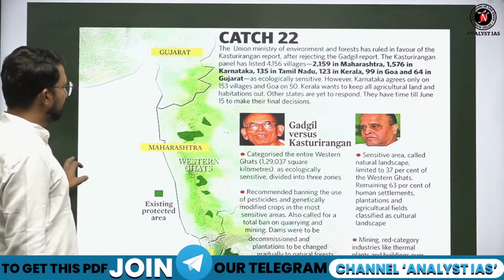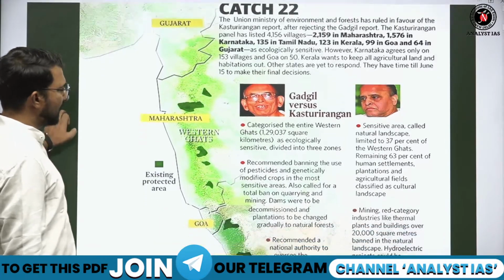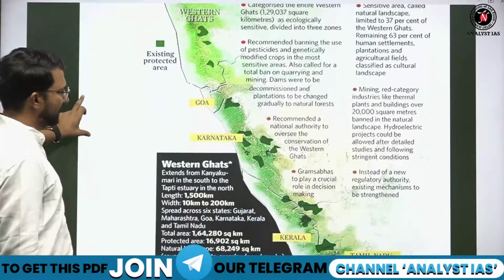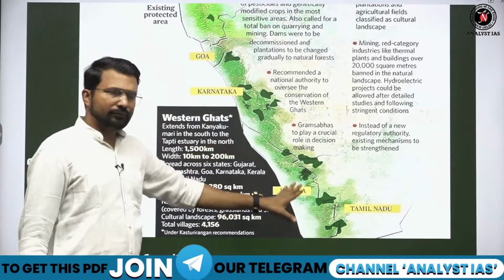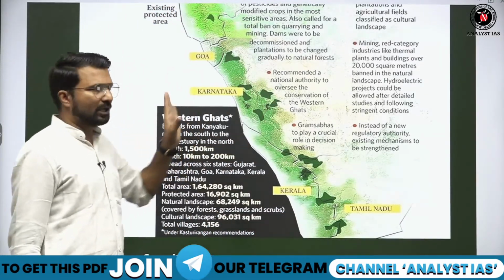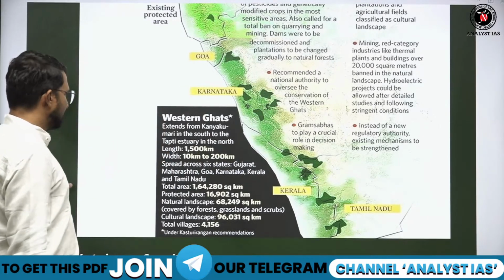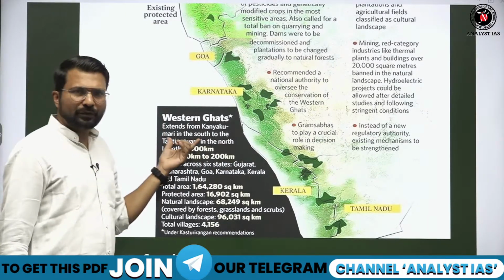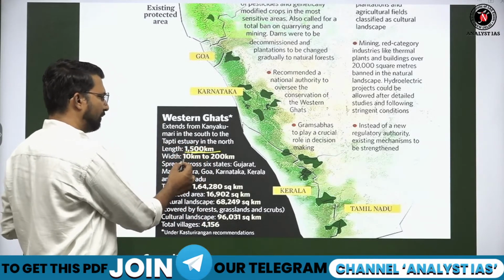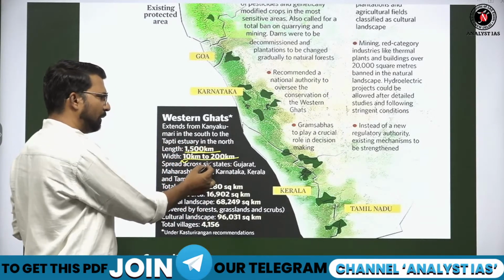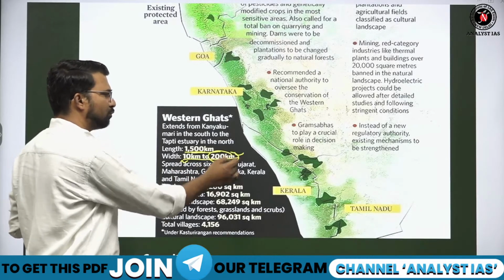First we need to know what the Western Ghat is and where it is situated. The Western Ghat is on the western side of the Indian peninsular region. It comprises a length of almost 1500 km, with a width that is somewhere 10 km and somewhere 200 km.